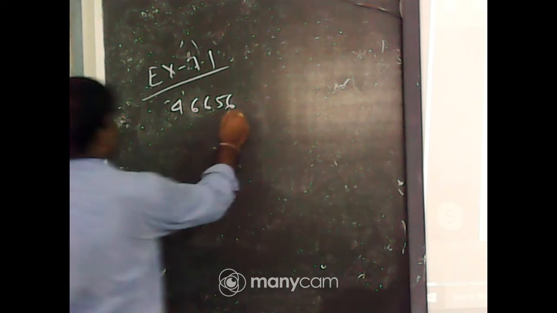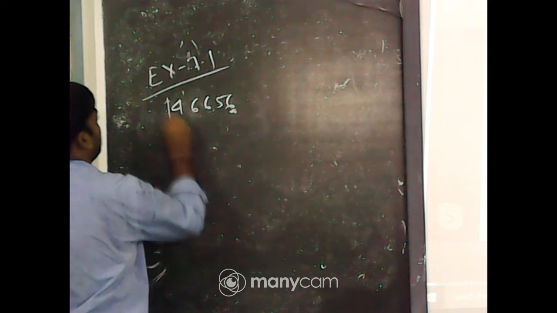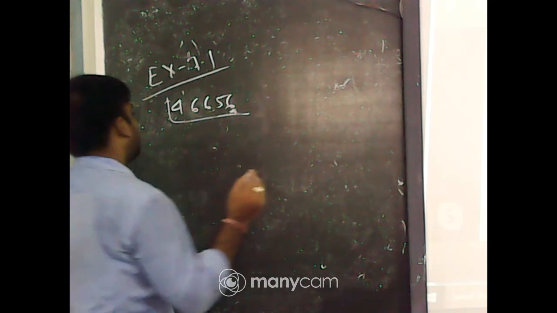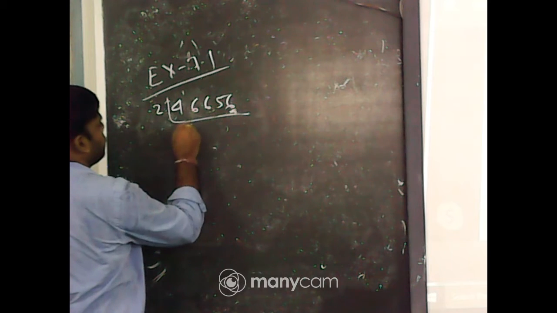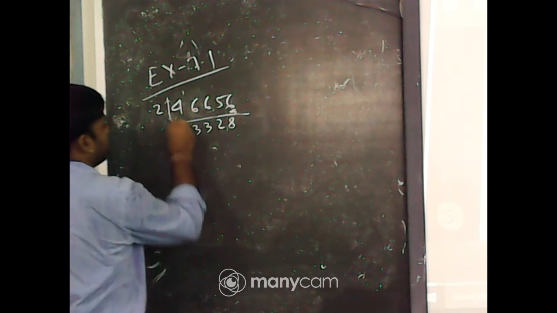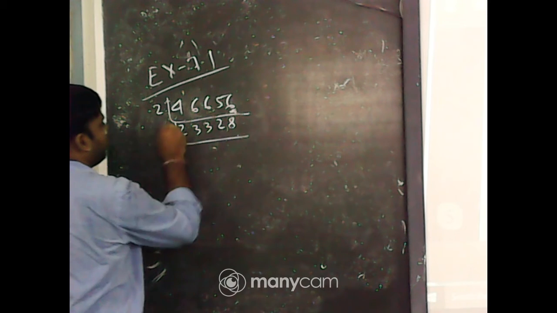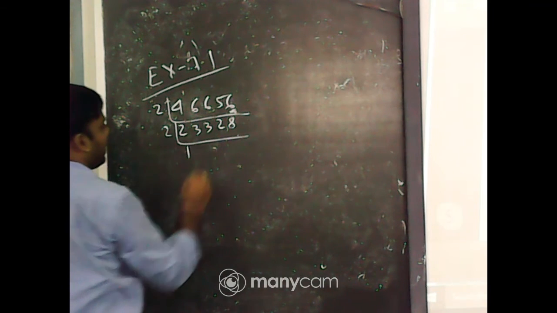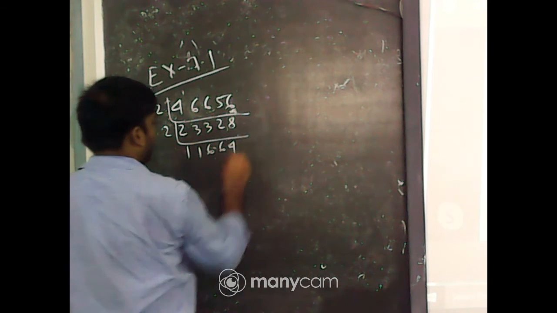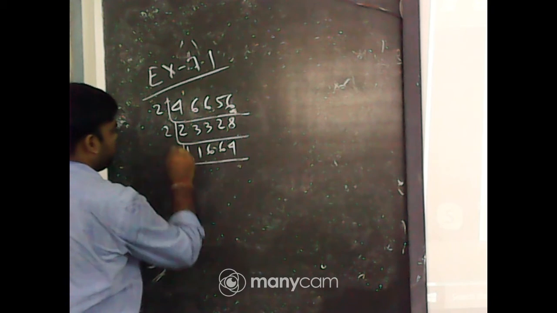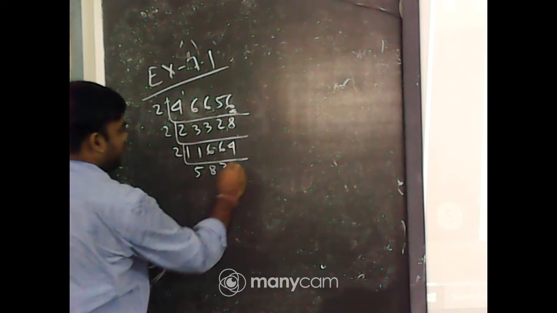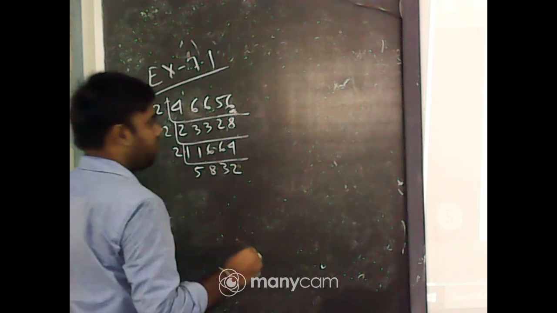First of all, the unit digit is an even number, so it is divisible by 2. So 2, 23328. Again divisible by 2: 2, 11664. Again divisible by 2: 2, 5832, 2916.